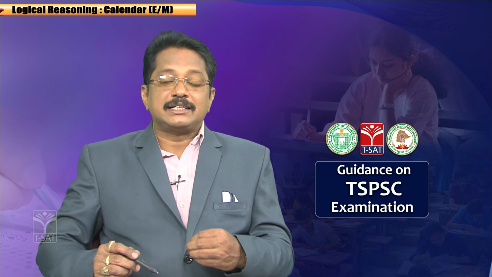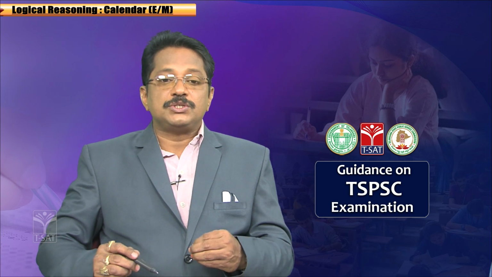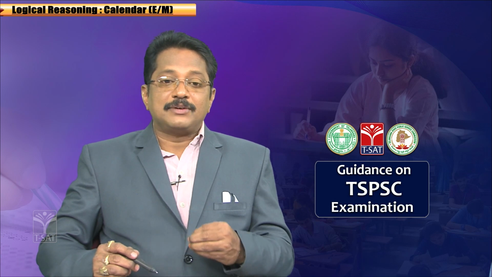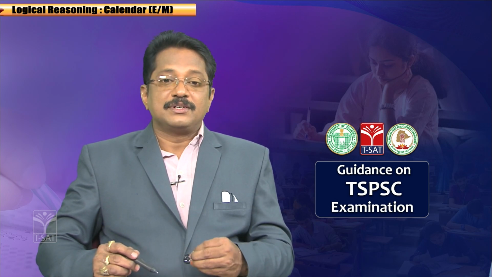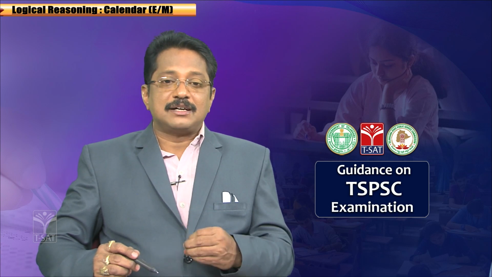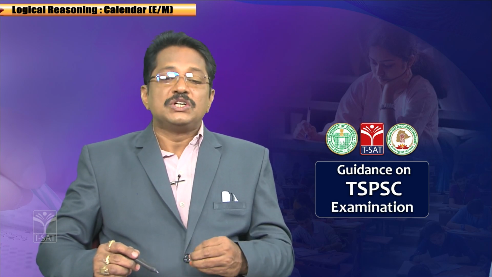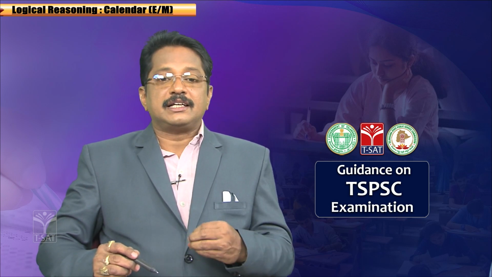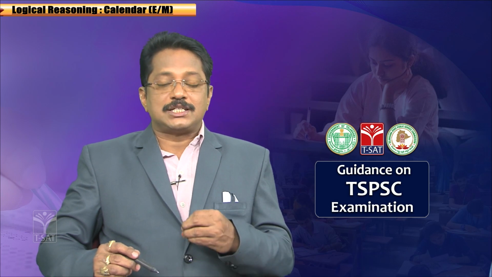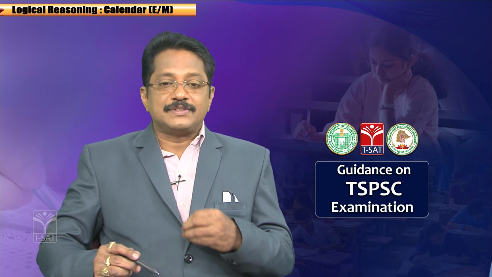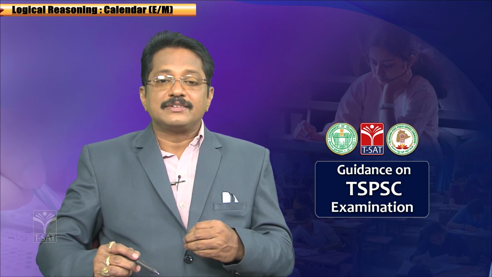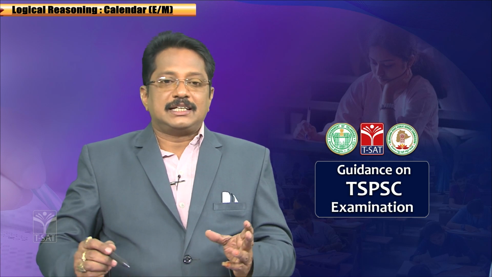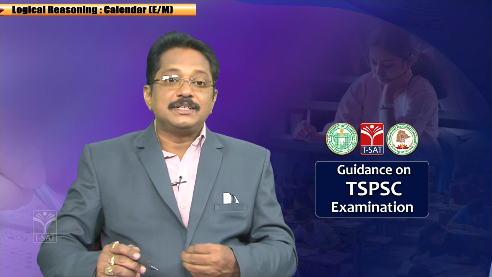How are we going to calculate the number of leap years? Simply, 2022 means 22 is divided by 4. The quotient is 5. So, the number of leap years is considered as 5. So, add all these, then we will get a sum, divide the sum by 7. Whatever remainder comes, you have to consider. If it is 0, it is a Sunday. If it is 1, it is a Monday. If it is 2, it is a Tuesday. If it is 3, Wednesday. If it is 4, Thursday. If it is 5, Friday. If it is 6, Saturday. In this manner, we can calculate it. Clear? Okay. So, now we will check with one more example.